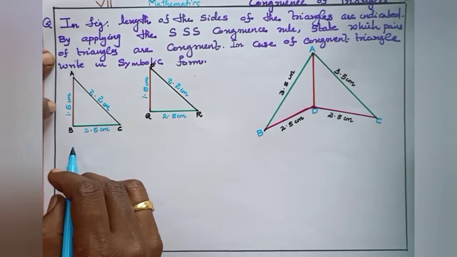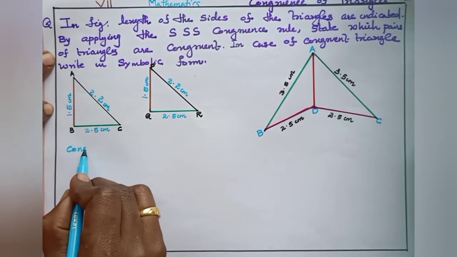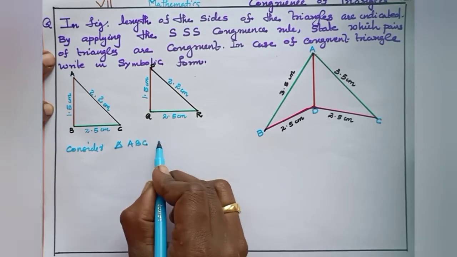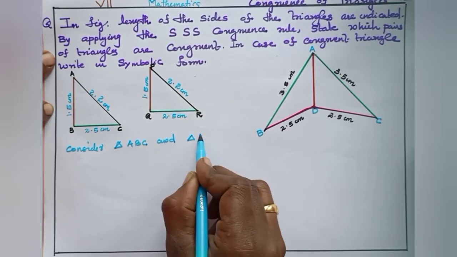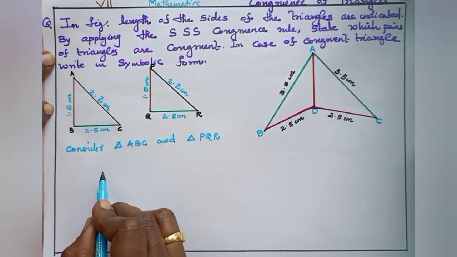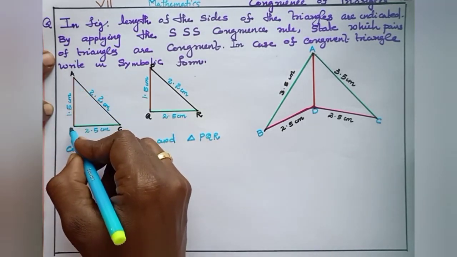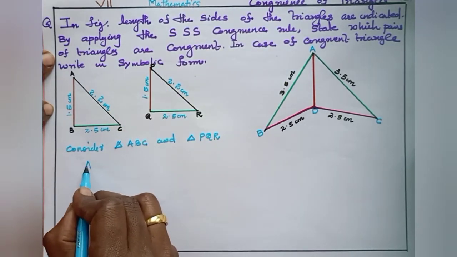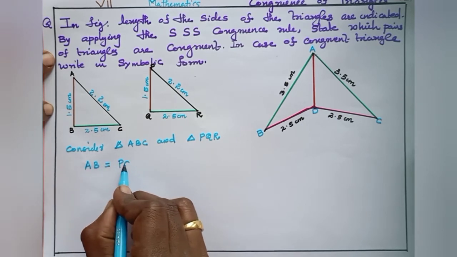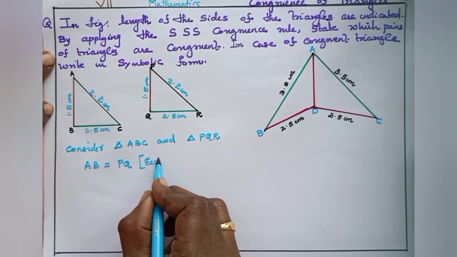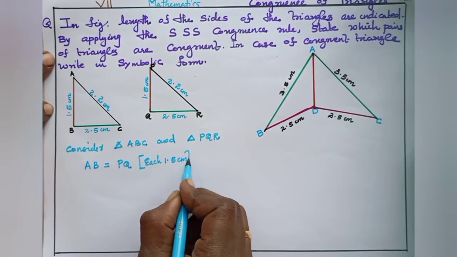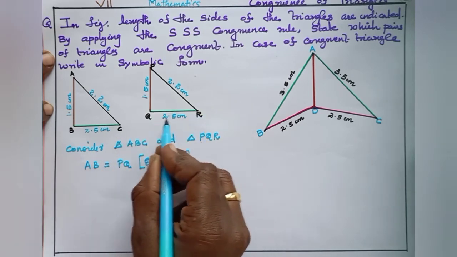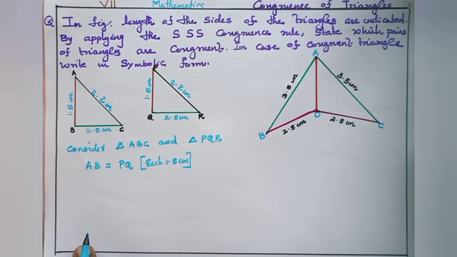Comparing these two triangles, we can write AB 1.5 centimeter, PQ 1.5 centimeter. So AB equal to PQ, each 1.5 centimeter. Then second, BC 2.5 centimeter, QR 2.5 centimeter.